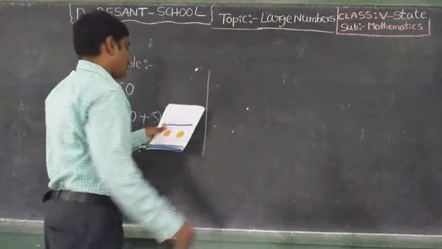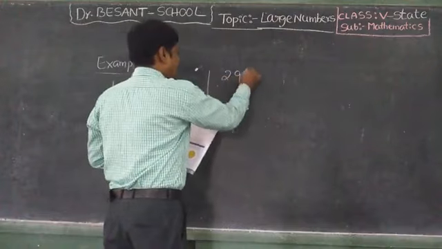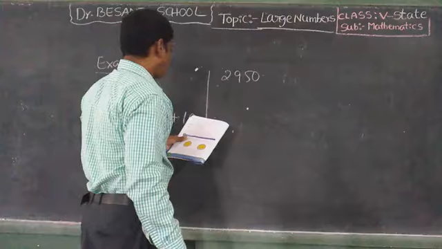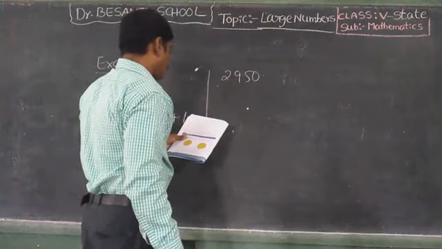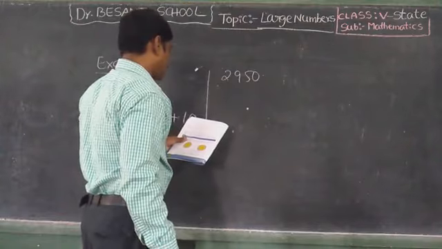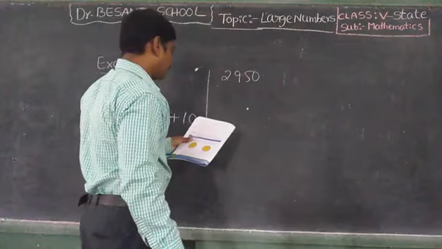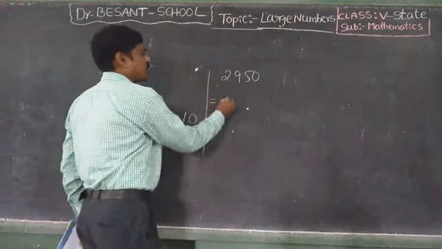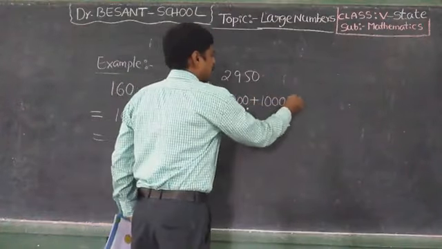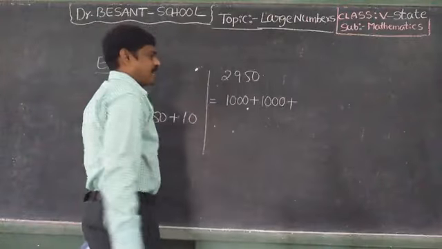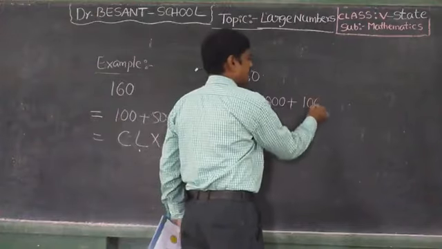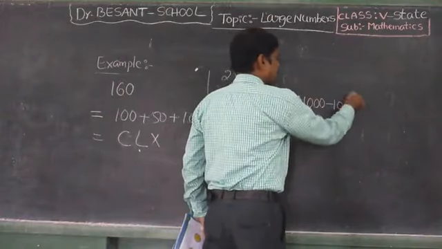Next, one more, 2950. So 2950 means 1000 plus 1000 plus 900. 900 means 1000 minus 100.